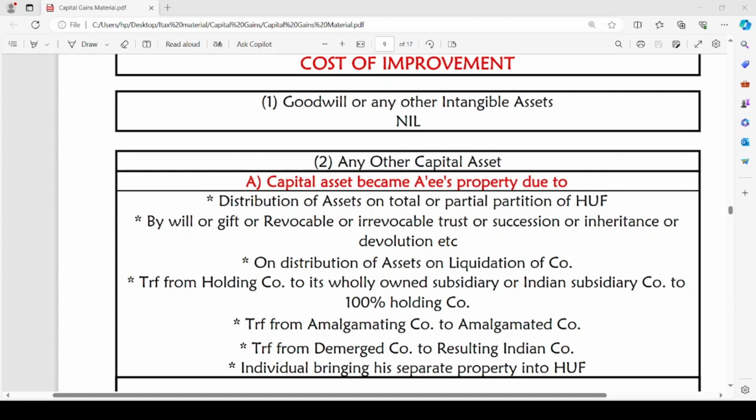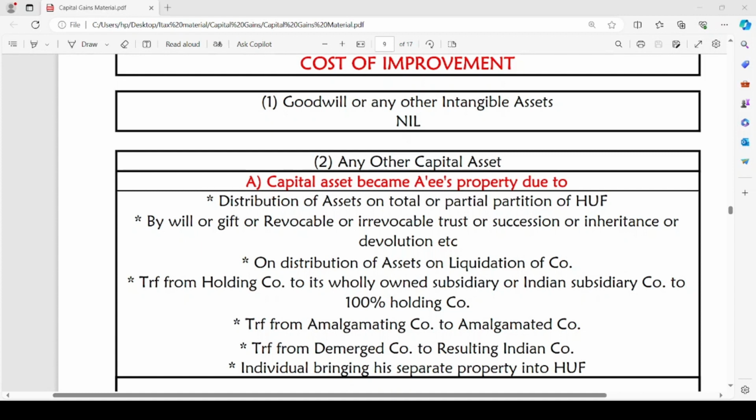So let us see different assets for which the cost of improvement varies. For goodwill or any other intangible assets, the cost of improvement will be nil. There will be no cost of improvement for goodwill or intangible assets.